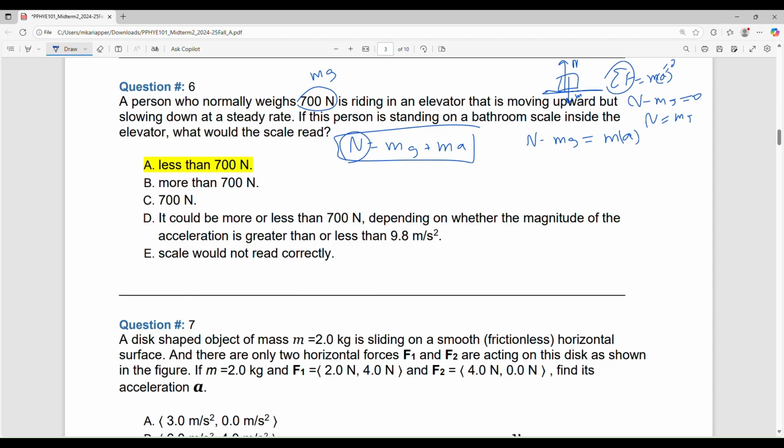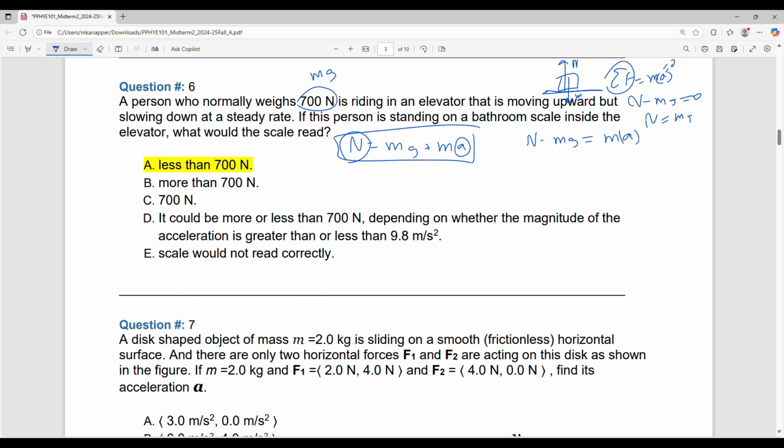Because a, if it is 0, n will be mg. If it is positive, it will be greater than mg. If it is negative, it will be less than mg. What do you mean by positive, negative? Just the direction. I'm talking about the direction of the acceleration, not the velocity.